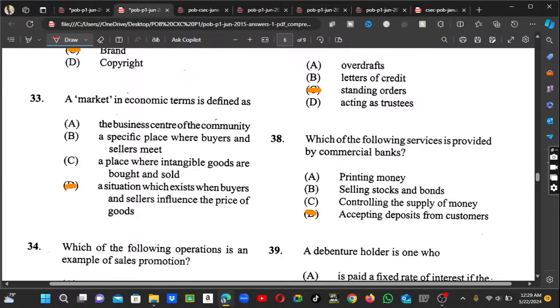A market in economic terms is defined as... This one is not really a repeated one, but we have normally seen it. A market in economic terms is best described as a situation which exists when buyers and sellers influence the price of goods. So the best answer here would be D.